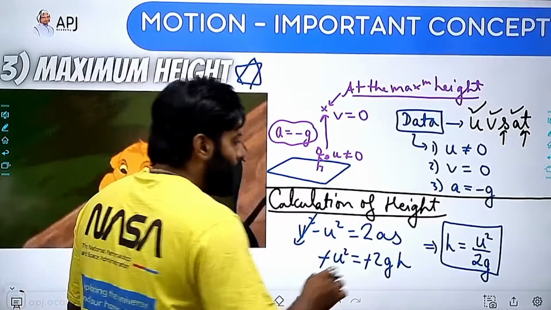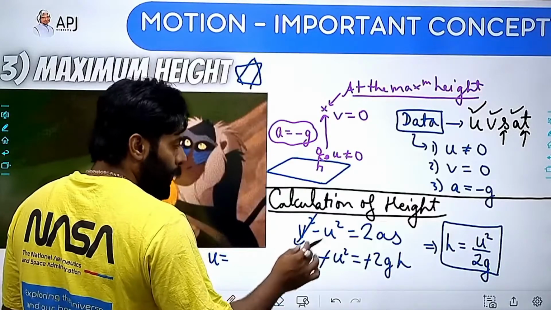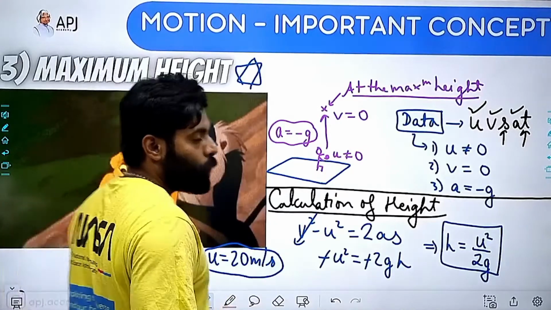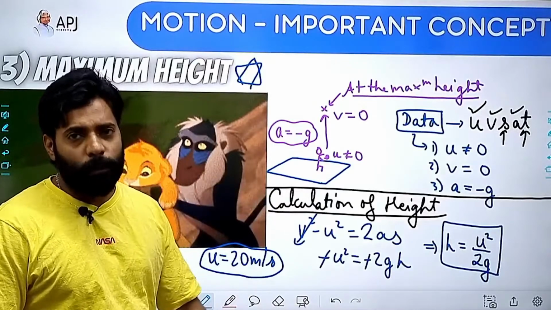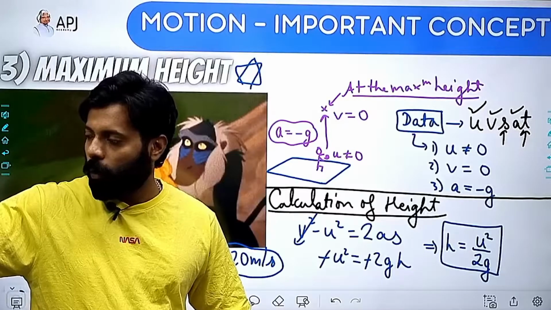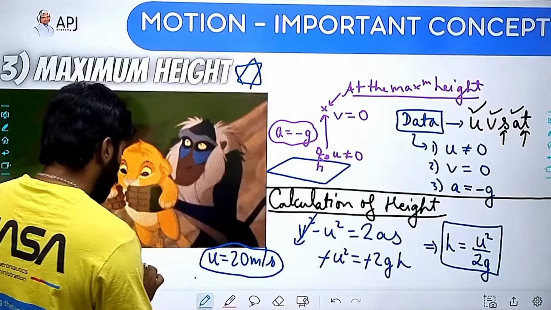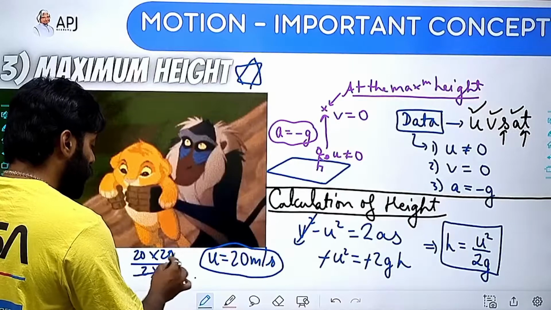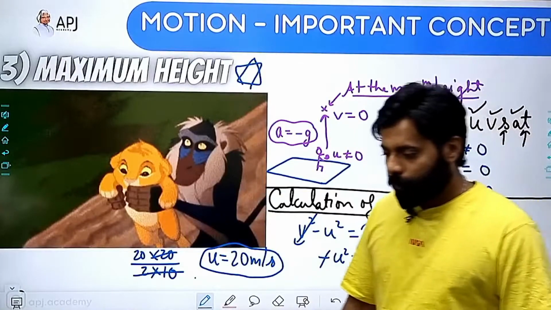I'm saying u is equal to 20 meter per second. Then what is the value of maximum height attained by the ball? You can easily find out. You can multiply 20 into 20 divided by 2 into 10, keeping the value of g as 10. You get 20 meter as the height reached by the ball.